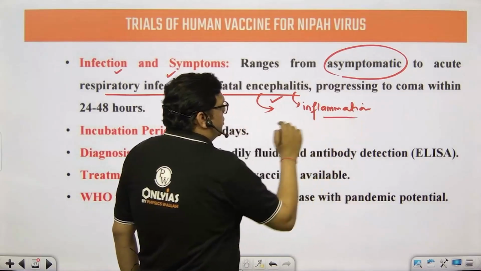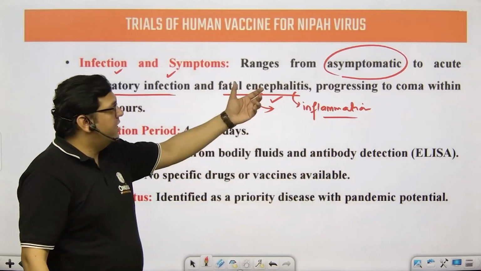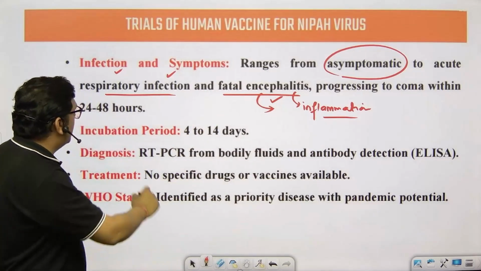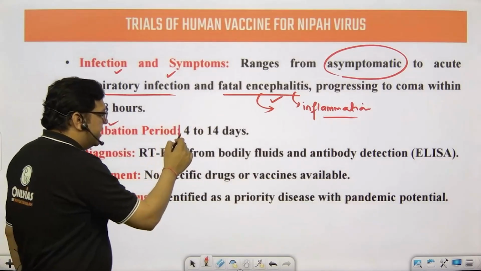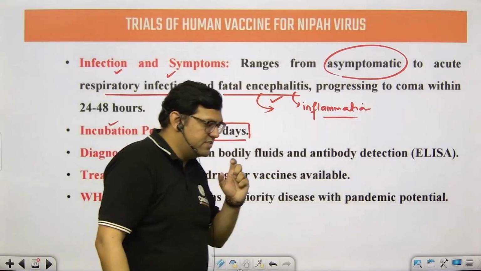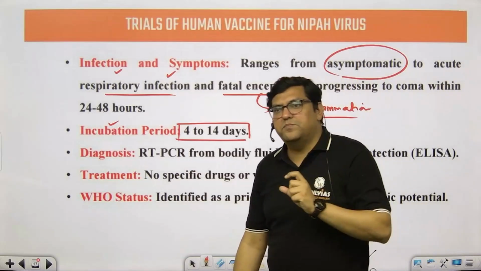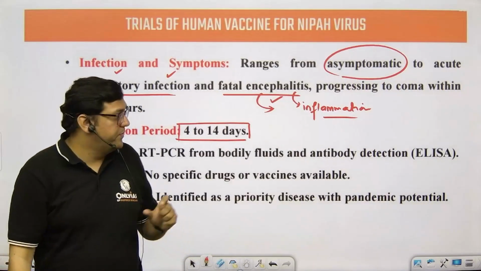So inflammation or swelling can be seen in the membranes of the brain, which is called encephalitis, and even a coma stage can happen. There is an incubation period of 4 to 14 days. The incubation period means that within this particular duration, no specific symptoms of a virus will be seen, right?